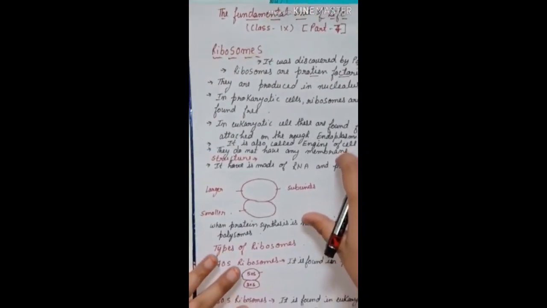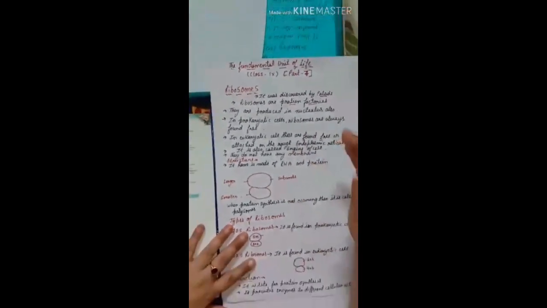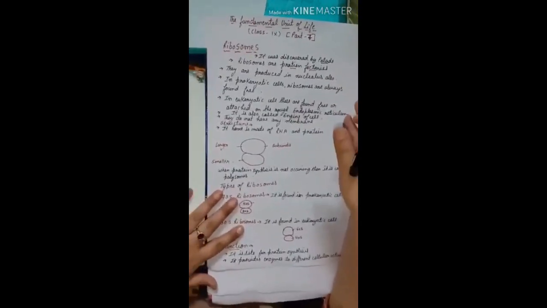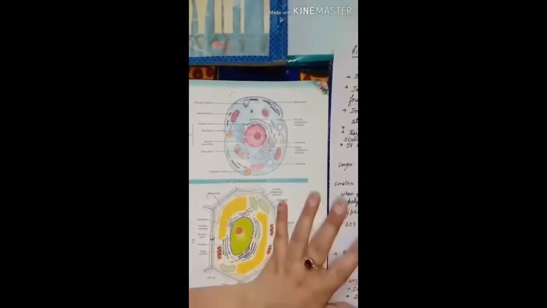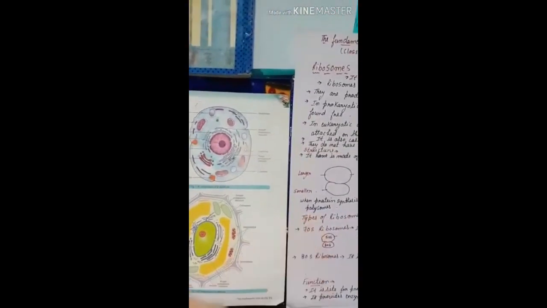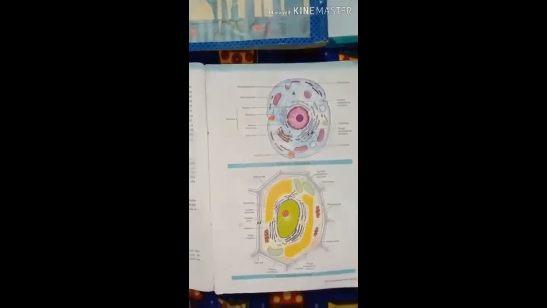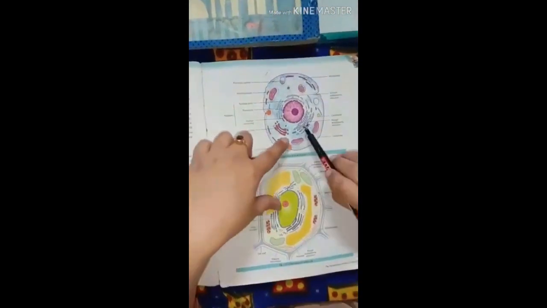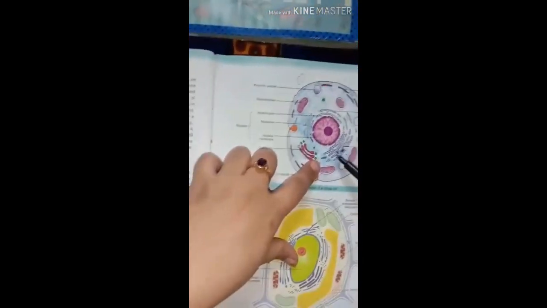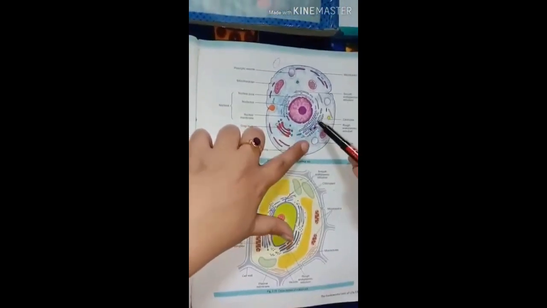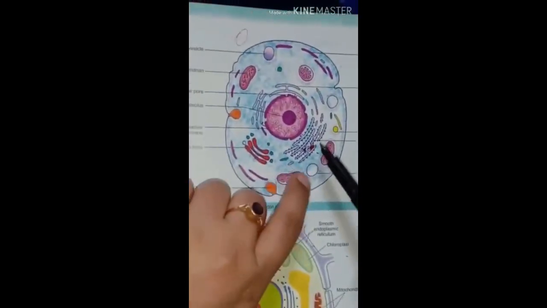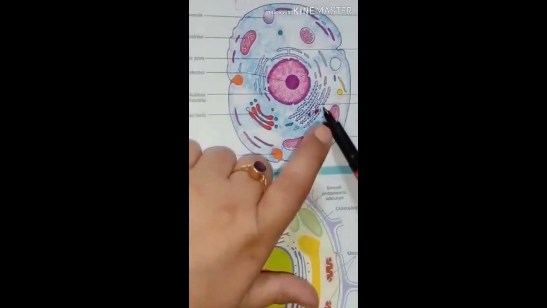Now there is some difference between the formation of the ribosomes in the prokaryotic cell and in the eukaryotic cell. In the prokaryotic cell, ribosomes are always found free, means they are scattered in the cytoplasm. Understood? And in the eukaryotic cell, the ribosomes are found attached to the endoplasmic reticulum. You can see the small dot-like structures on the endoplasmic reticulum. These dot-like structures are called ribosomes.